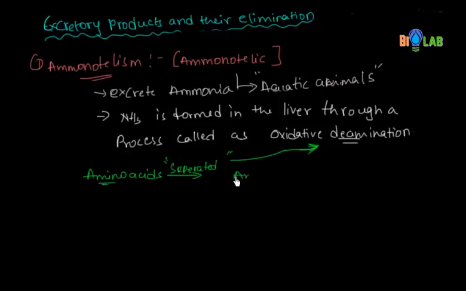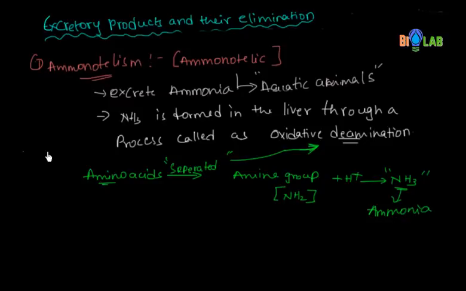Now the amine group is separated from these amino acids. What is this amine group? The NH2 group. Now this NH2 group combines with one hydrogen, and then it forms the thing which we call ammonia.